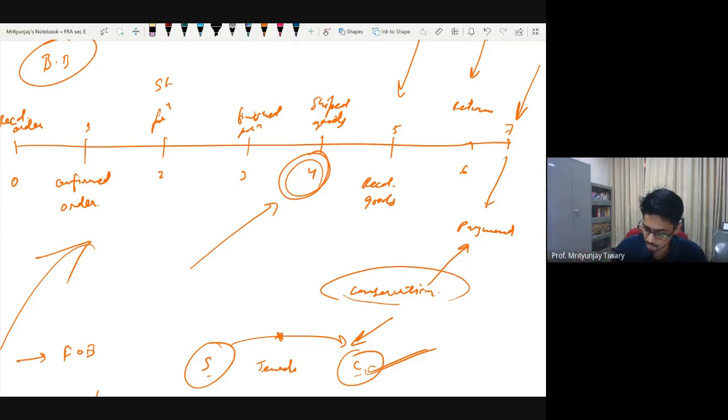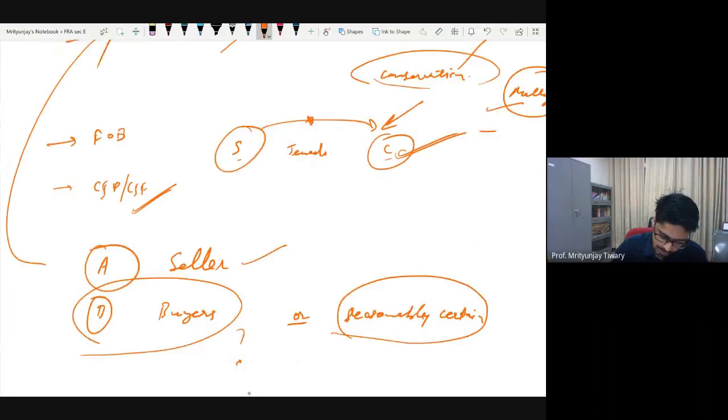Let's say you have sold some goods to, let's say, Malya, and you don't know whether the money will come back to you or not. So do not recognize the sale and then say my provision and so on. Provision and all that you do only when you are reasonably certain. So both of these must be fulfilled, only then should you recognize the revenue.